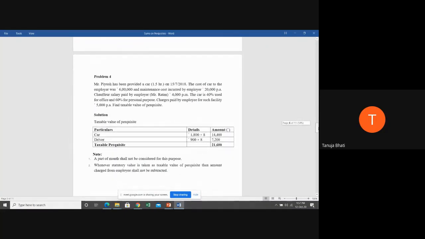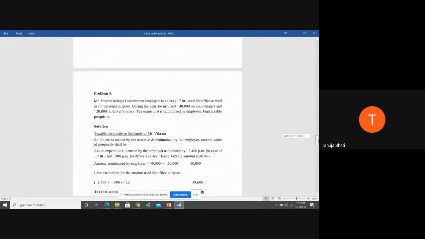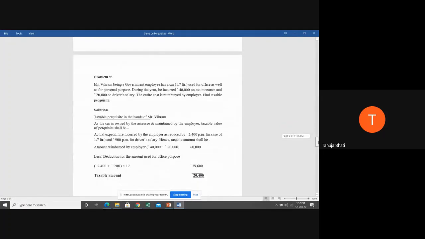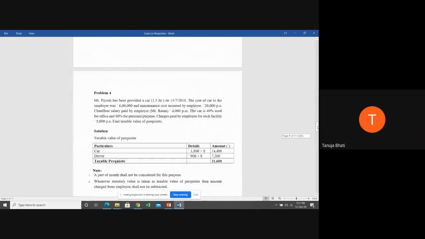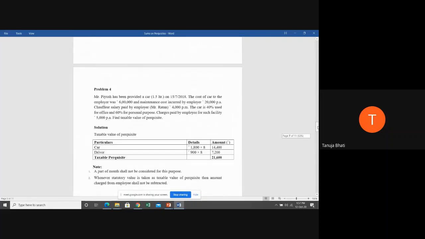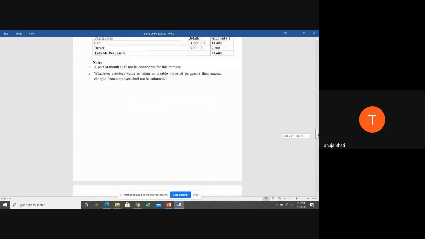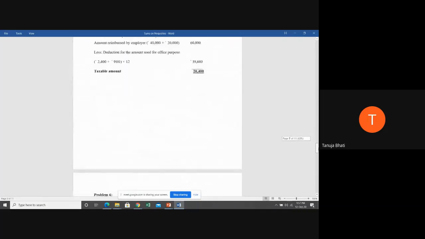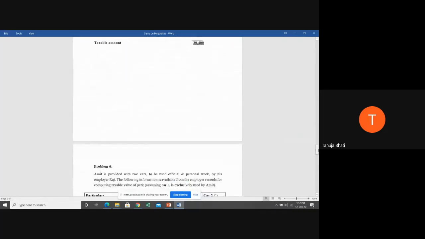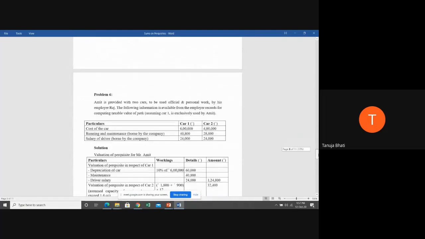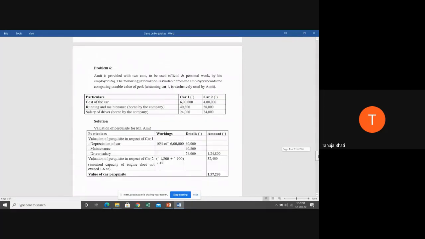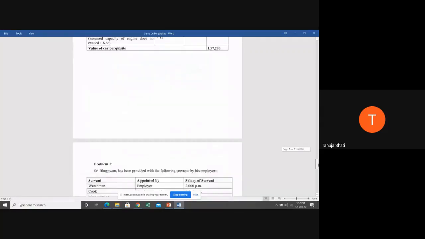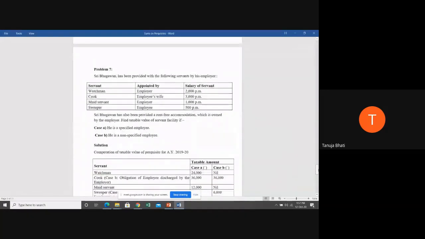Students, problem number 4 also relates to the same provision. Since we are falling short of time, I will take a unique provision. Problem number 4 also relates to motor car, and problem number 5 also relates to motor car. I will deal with them later. Now we'll go to a problem where a different provision of perquisite has to be applied. Problem number 6 also relates to motor car. We will go to problem number 7, which does not relate to motor car.